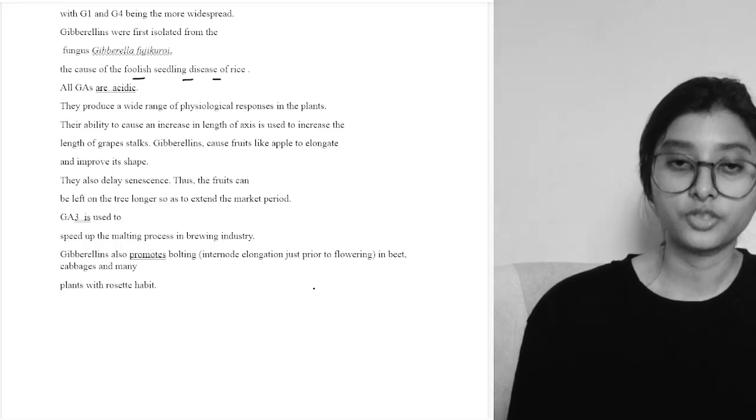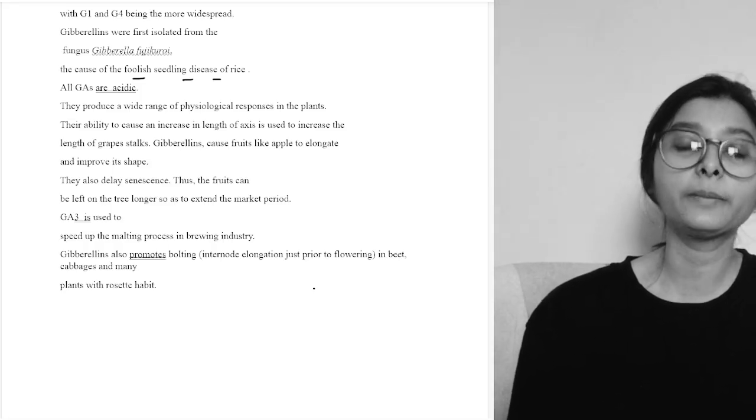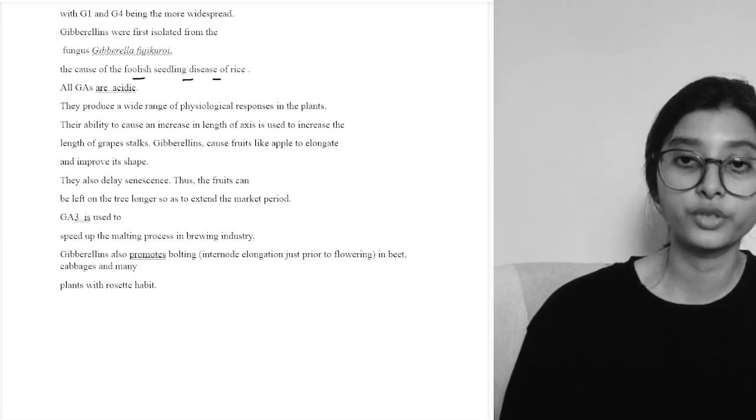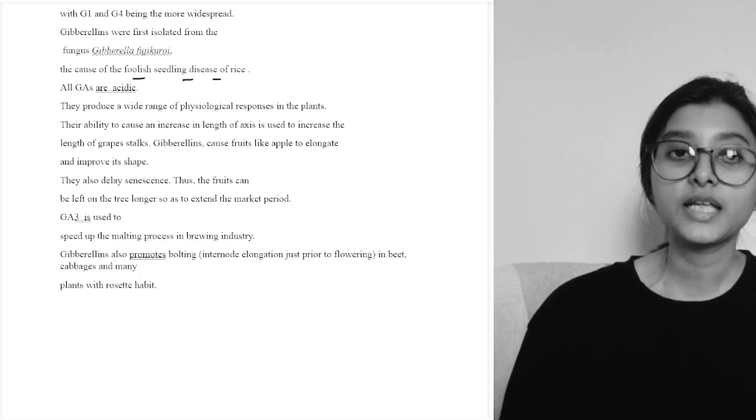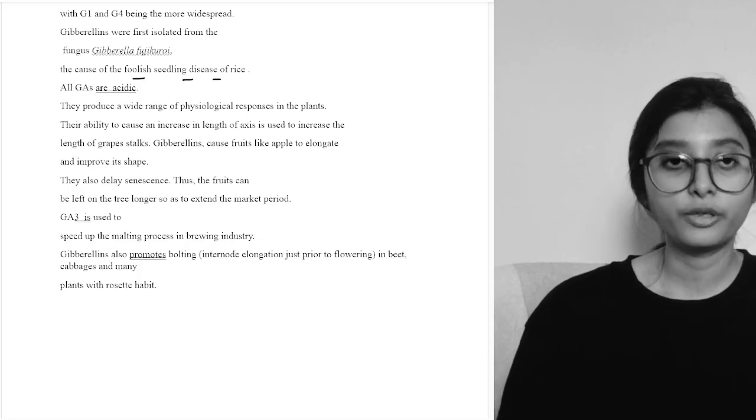Now GA3, that is gibberellic acid 3, is used to speed up the malting process in the brewing industry. We all know that in the brewing industry, malting is very important. So this GA3, the bioactive gibberellin, helps in the malting process. So this is all about gibberellin.